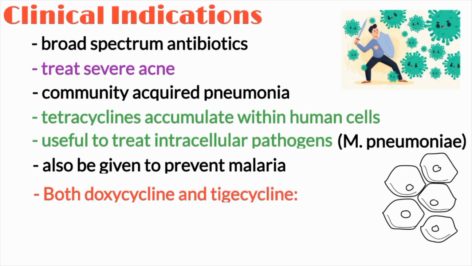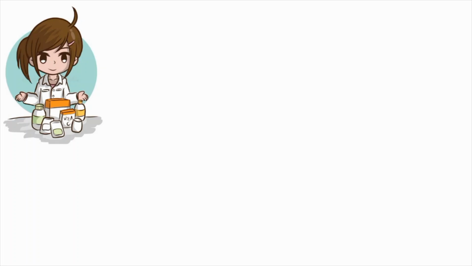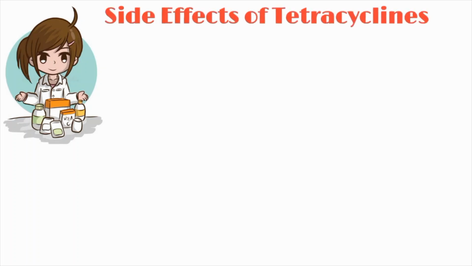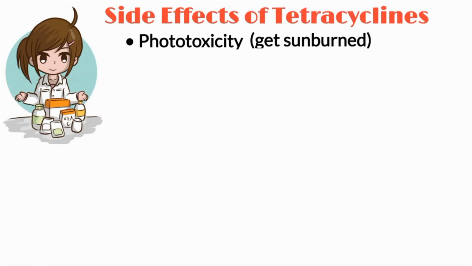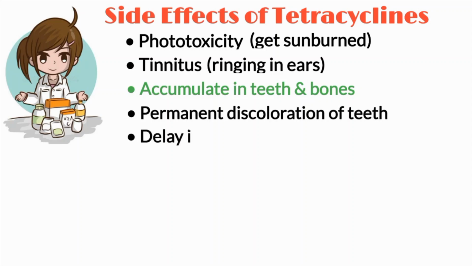You must always remember that while learning about any kind of medication, you must always be aware of their side effects. For side effects, tetracyclines cause phototoxicity, where patients are much more likely to get sunburnt, and tinnitus or ringing in the ear. They can also accumulate in teeth and bones, which causes permanent discoloration of the teeth and a delay in bone growth. This is particularly important in children under 8 years of age and in pregnant or breastfeeding women, where these medications are contraindicated.